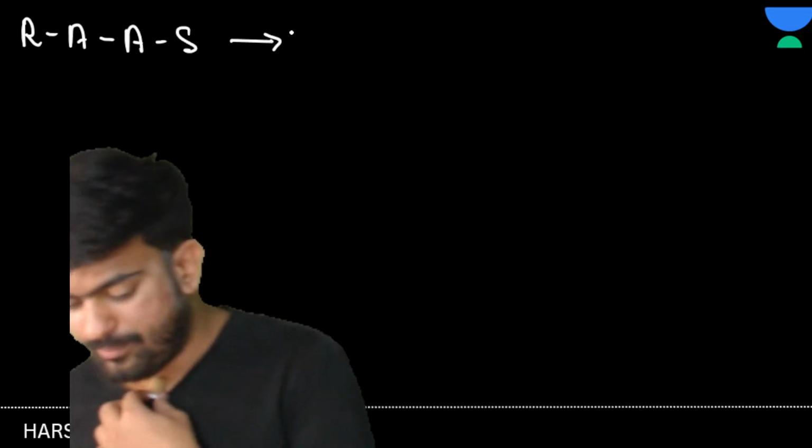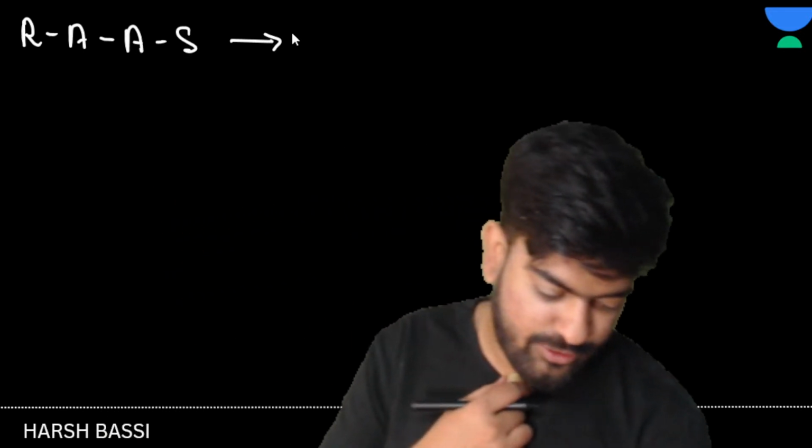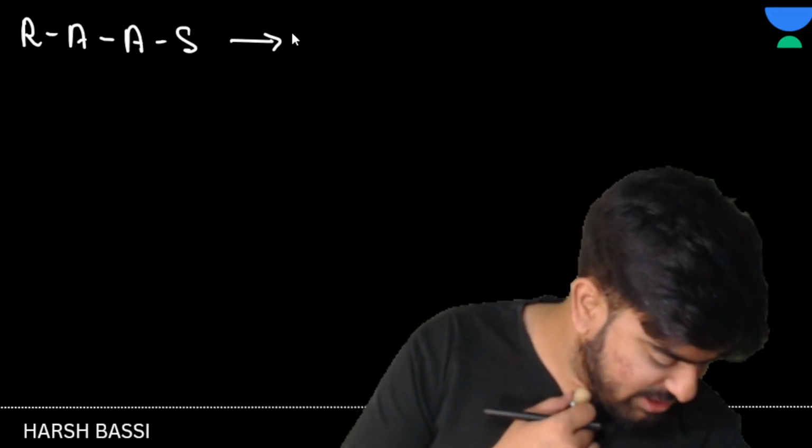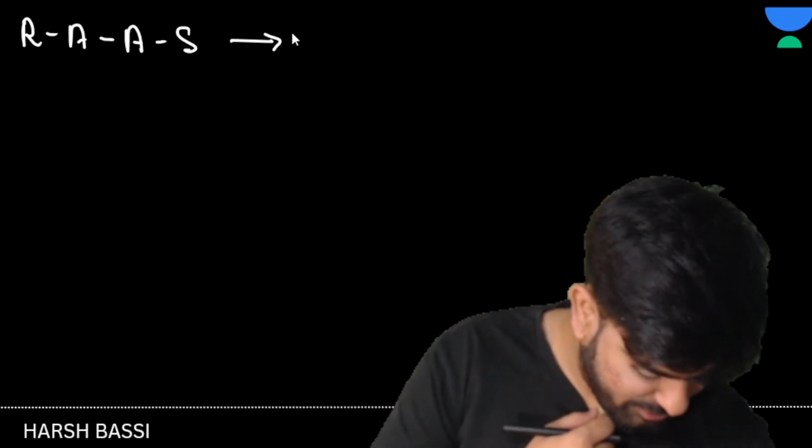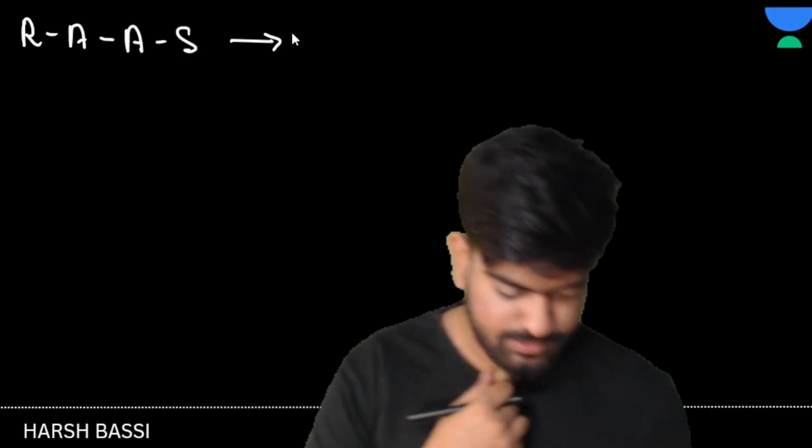Now let us talk about the RAS mechanism, which is RAAS. This is known as the RAS mechanism, the renin angiotensinogen aldosterone mechanism. Okay? Chalo. Dekho.